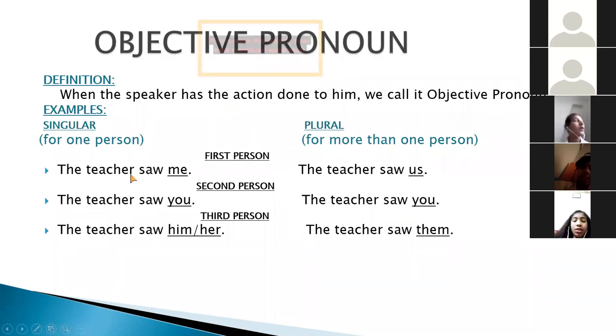For first person, the teacher saw me. Me here, it means the speaker is not doing the action, but he is receiving the action. Like me, I am receiving the action that the teacher is seeing me. And I am the singular person here, so I have written me for only a single person. But for the plural person, many of the people are here, we can write the teacher saw us. Okay, for more than one person. It is for first person.